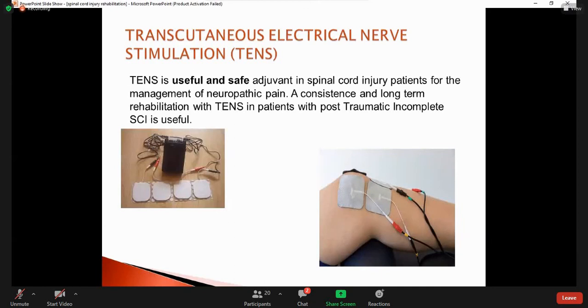The one device which we use for this neuropathic pain is called transcutaneous electrical nerve stimulation. Transcutaneous electrical nerve stimulation is the low voltage electrical current to provide pain relief. It is a battery powered device that delivers electrical impulses through, you see, these are the electrodes. We place the electrodes onto the surface of the skin in the area where the patient has neuropathic pain, and this electrode has adhesive, so it sticks to the skin.